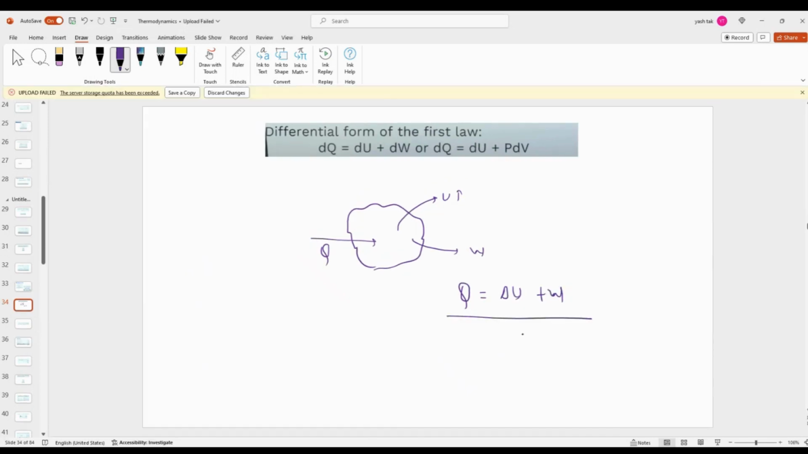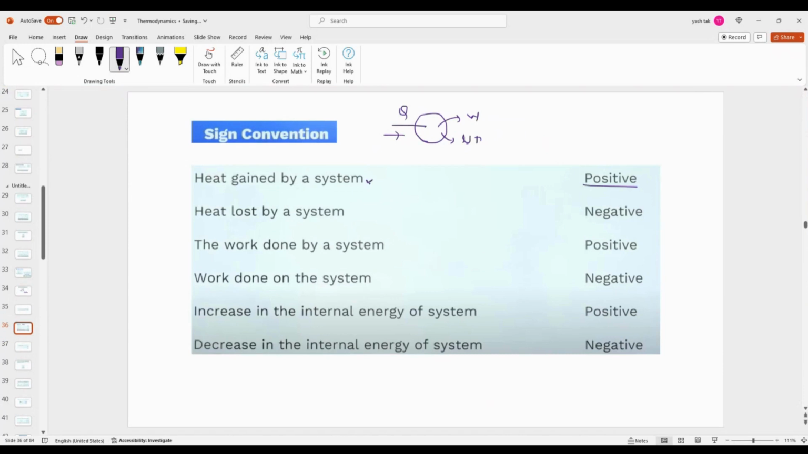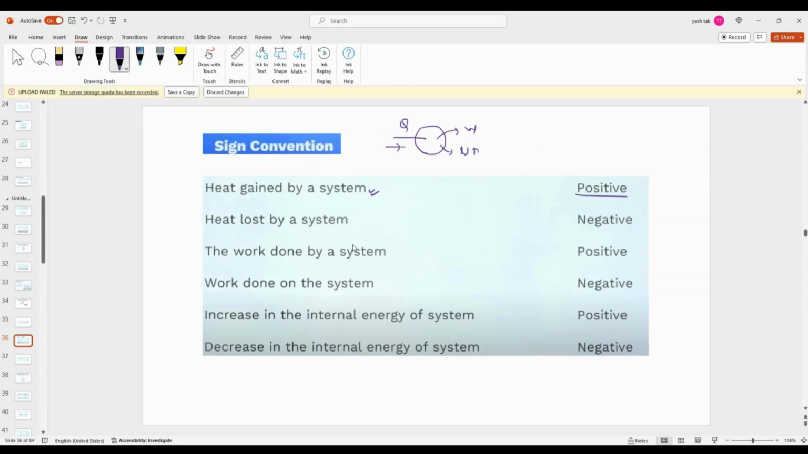So the first law of thermodynamics says that if we provide heat to a system, then there will be a change in internal energy, or it can do work, or it can do both. Heat given to a system will be positive, because if you give heat to the system, it will do work or its internal energy will increase. Anything that follows that will be positive, and anything other than that will be negative. So when we give heat, that is positive, but if the system is losing heat, that will be negative.